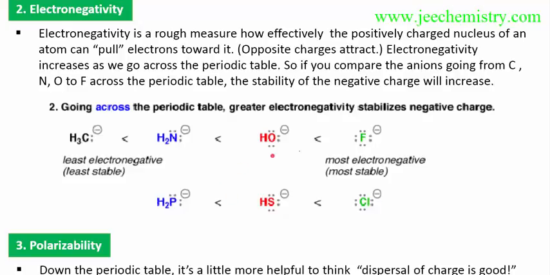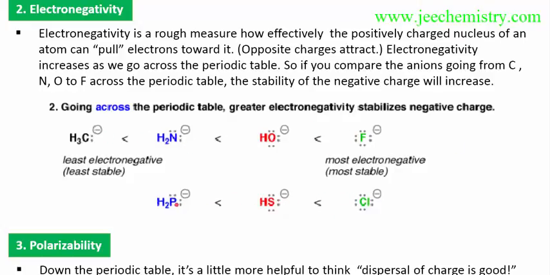Electronegativity: a negative charge has more electrons. So if any group tries to withdraw the electrons, to neutralize the negative charge, it will stabilize the negative charge. As fluorine is more electronegative, it will pull the negative charge more close to the nucleus. The nucleus is positively charged, so it will stabilize the negative charge. So if a more electronegative atom has the negative charge, it will stabilize it. It has a higher stability than this. As the electronegativity increases, stability increases.